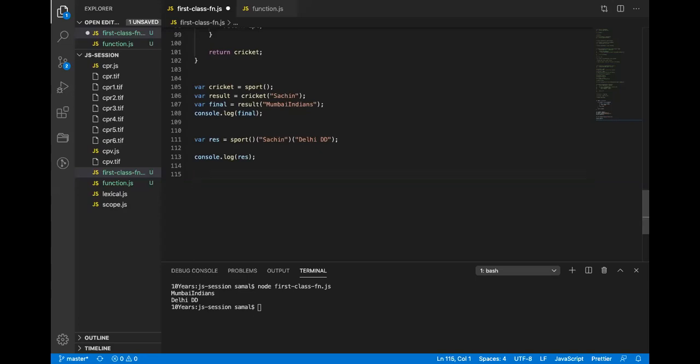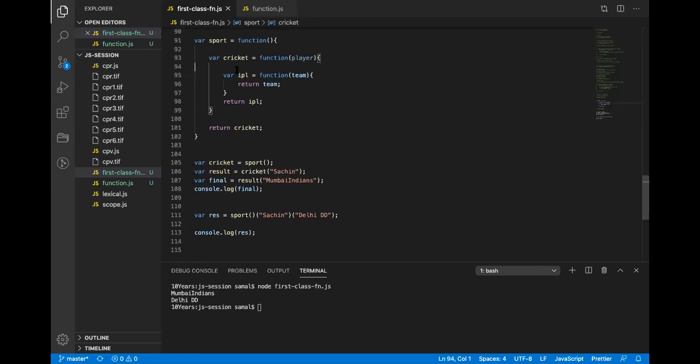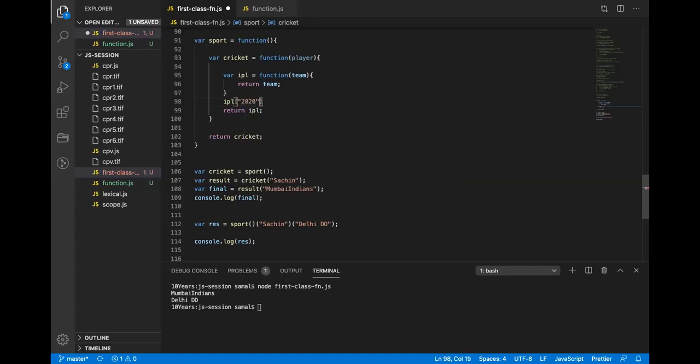Whenever you write a function, this is the power of functions in JavaScript. You can do anything you want. This is the function, IPL. I can attach, let's say, 2020. Where is it happening? Dubai, right? So I can run this here.